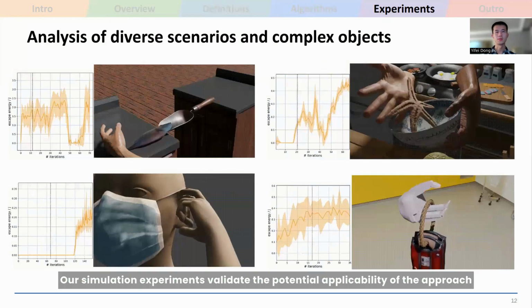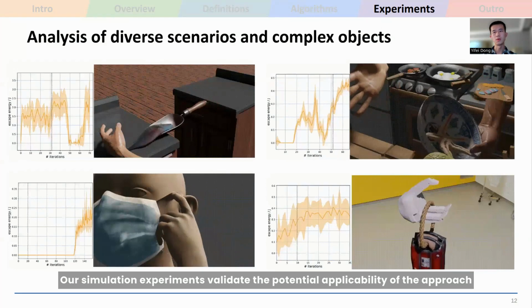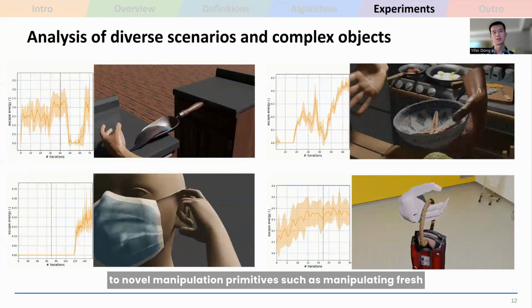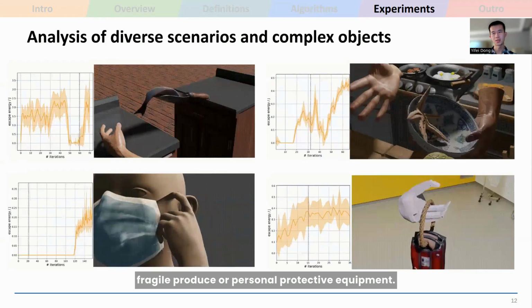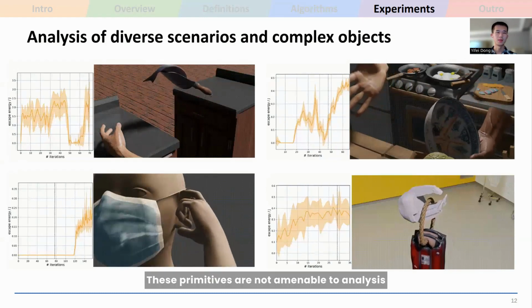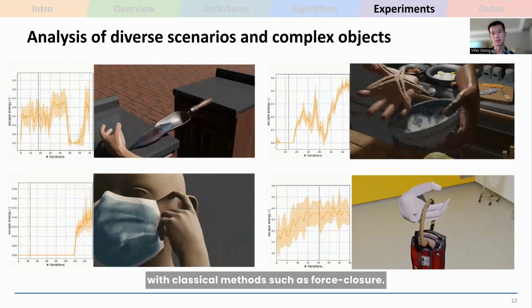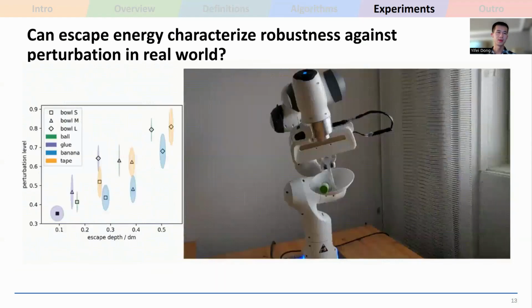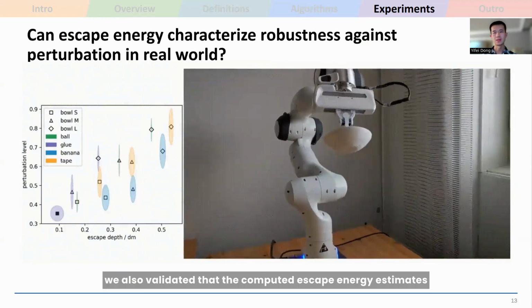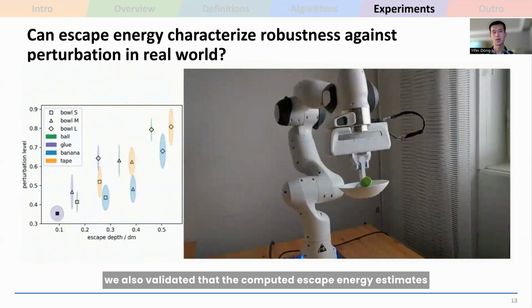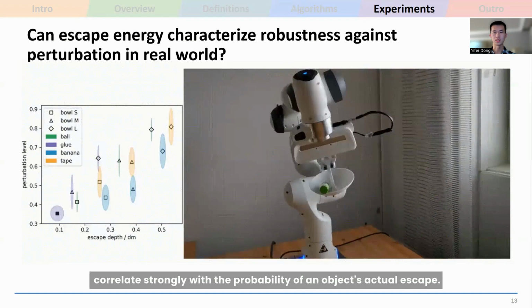Our simulation experiments validate the potential applicability of the approach to novel manipulation primitives, such as manipulating fresh fragile produce or personal protective equipment. These primitives are not amenable to analysis with classical methods such as force closure. In real-world perturbation experiments, we also validated that the computed escape energy estimates correlate strongly with the probability of an object's actual escape.